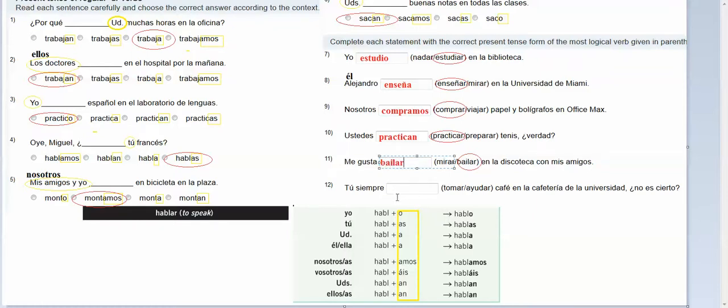Me gusta bailar. Tú siempre tomar, ayudar, café en la cafetería. Tomar makes the most sense because tomar is to drink. Okay, so if I put in tomar, if it's tú, who's my subject, then I take off the AR and I add the ending that goes with tú, which is an AS.